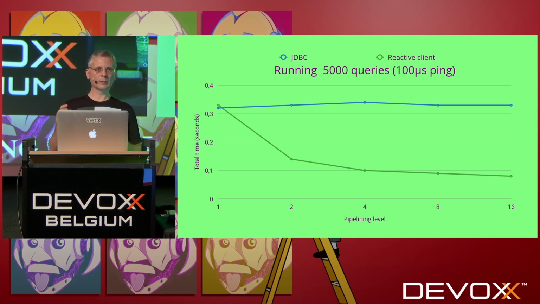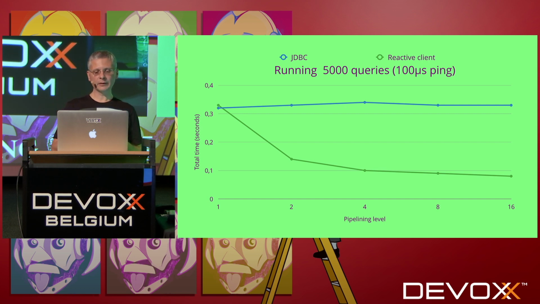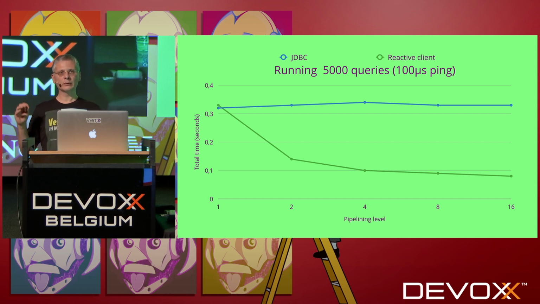But if we start to use pipelining, JDBC is always the same because it doesn't support pipelining. But in the client we have, pipelining gives us roughly 3 times better. And that is when the latency between the client and the server is 100 milliseconds.